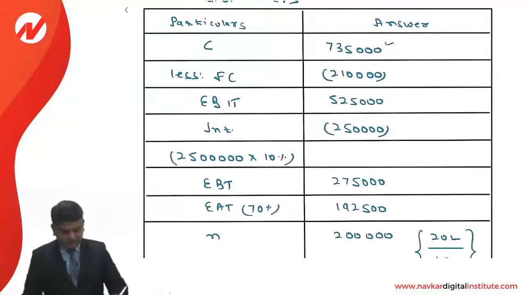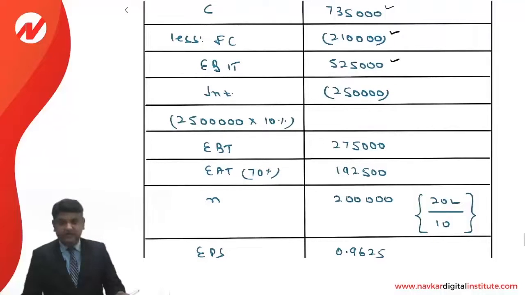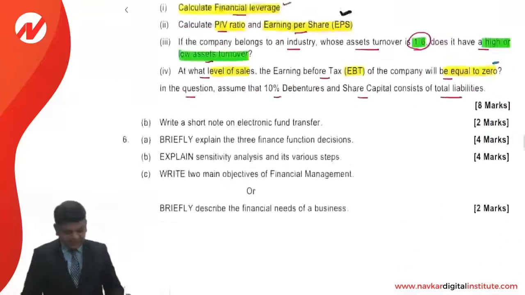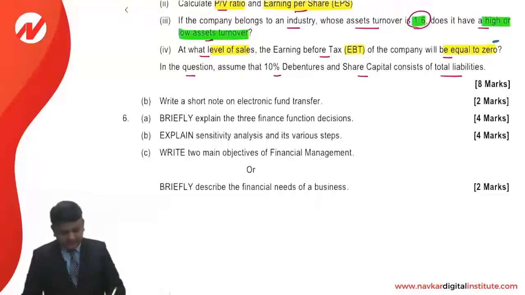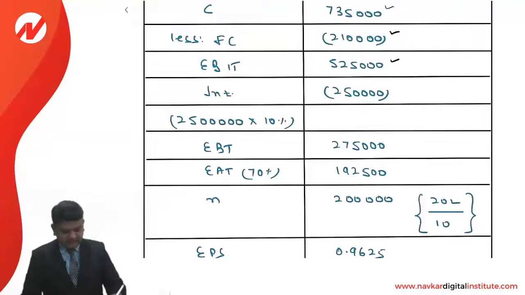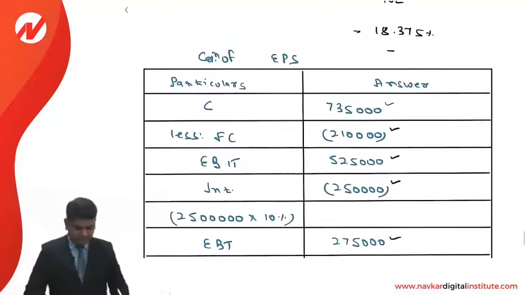Fixed cost is given to us in the example, 2,10,000. EBIT is 5,25,000. In the question, assume that 10% debentures and share capital consist of the total liabilities. So the interest is 2,50,000 and EBT is 2,75,000.